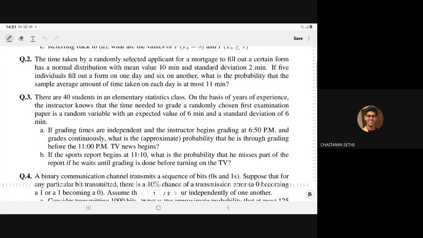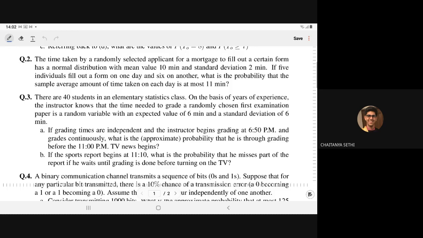There are 40 students in an elementary statistics class. On the basis of years of experience, the instructor knows that the time needed to grade a randomly chosen first examination paper is a random variable with an expected value of 6 minutes and standard deviation of 6 minutes.